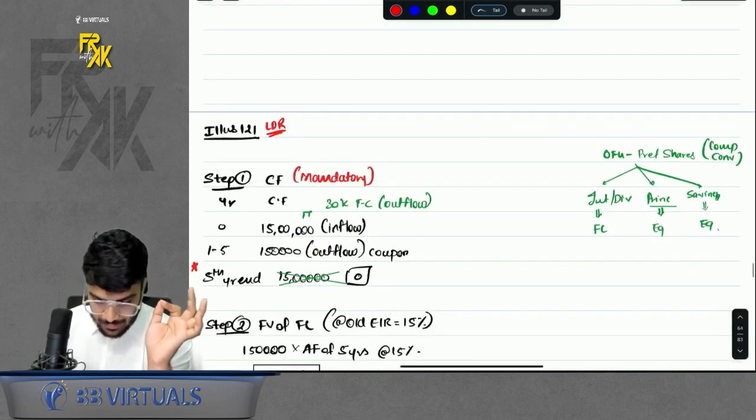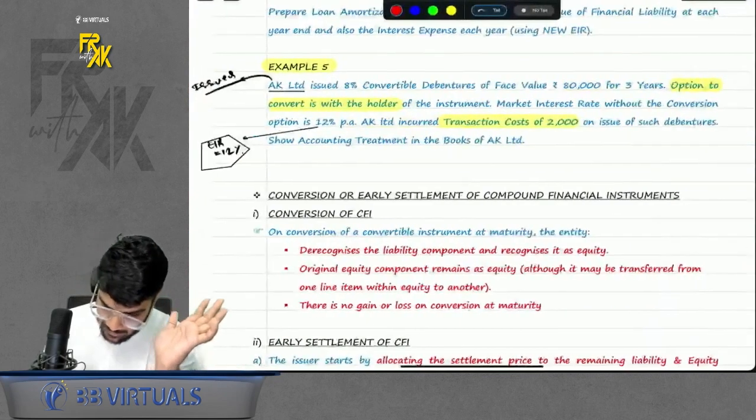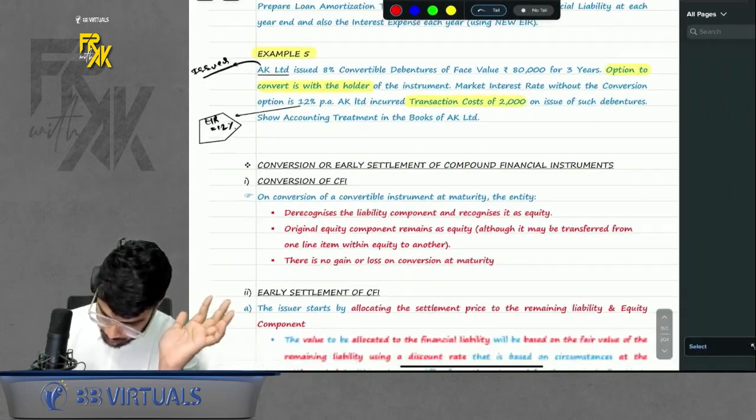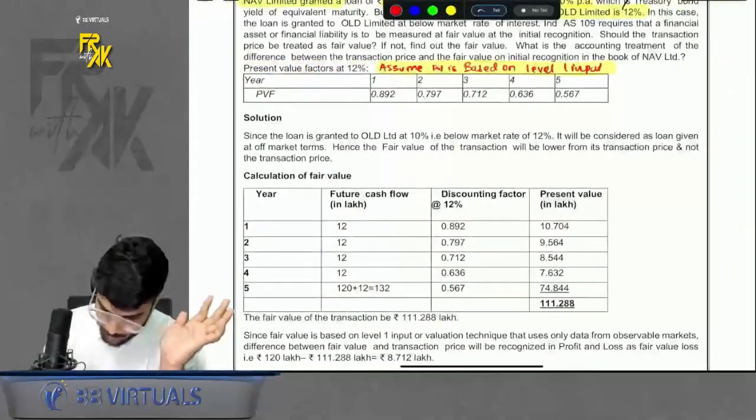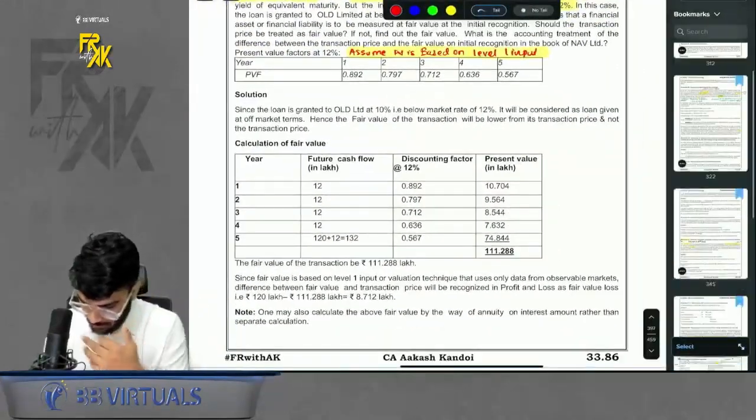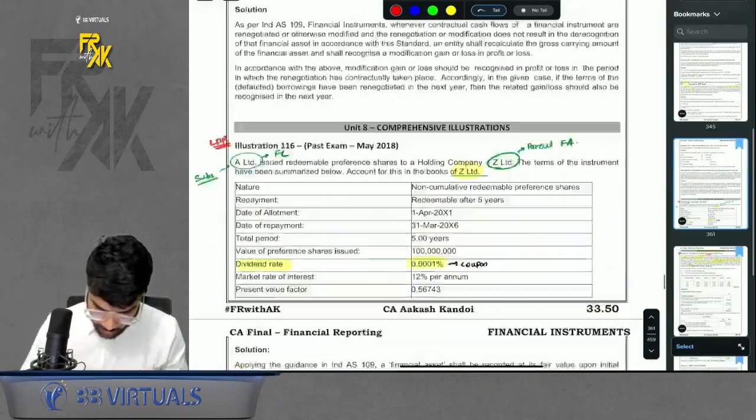Now, one illustration, 121, was given. We will discuss that illustration, a very good illustration, a good candidate from the exam point of view. Always do that question and go. Okay. Wait, I will also show you that question.